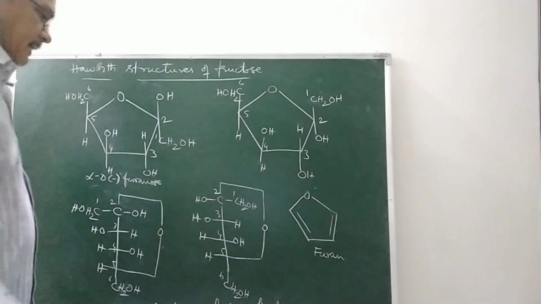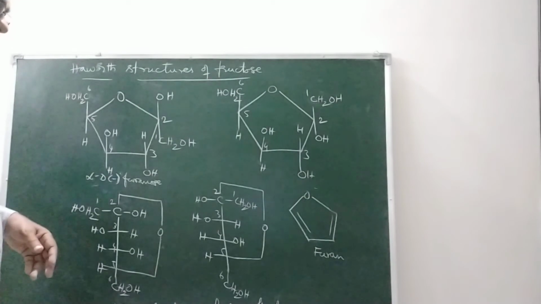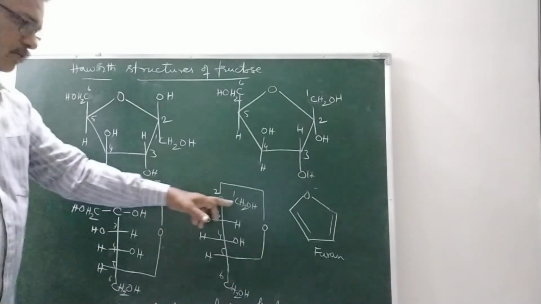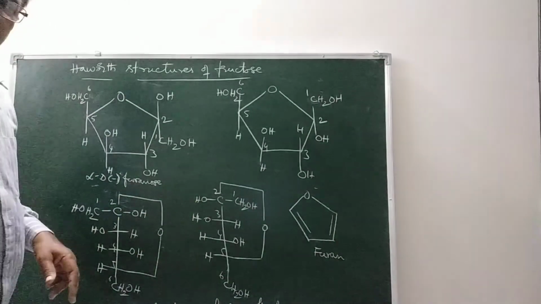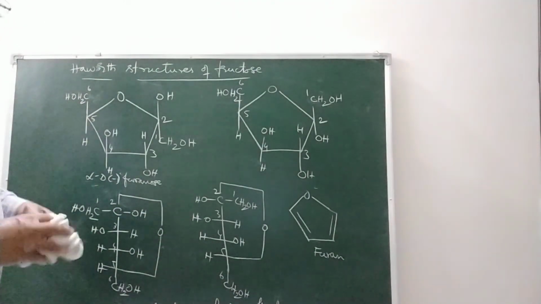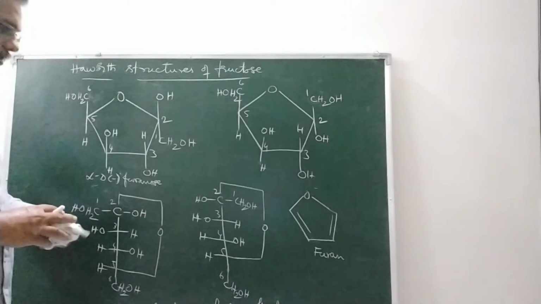In fructose, how many primary alcohol groups are present? 2 primary alcohol groups are present. In glucose, there is only one primary alcohol group. Here there are 2 primary alcohol groups.